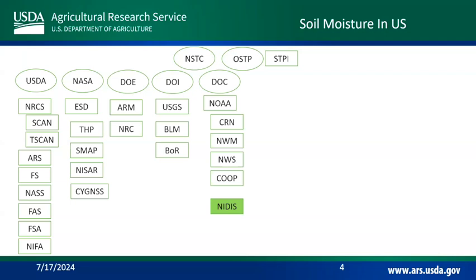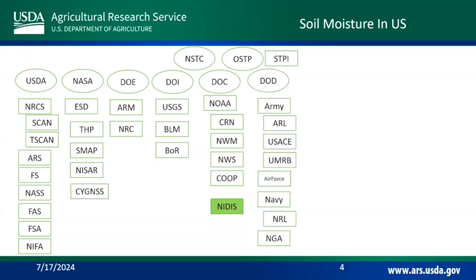But underneath NOAA is NIDIS. NIDIS is actually multi-branch. It's the National Integrated Drought Information System. USDA has a partnership there. A couple other Ds are in there as well. But that's where the National Coordinated Soil Moisture Monitoring Network finds its home. Then we have DoD. Obviously, a lot of these acronyms and names. You have Army Research Lab, Army Corps of Engineers, which manages the upper Missouri River Basin, Air Force and Navy.